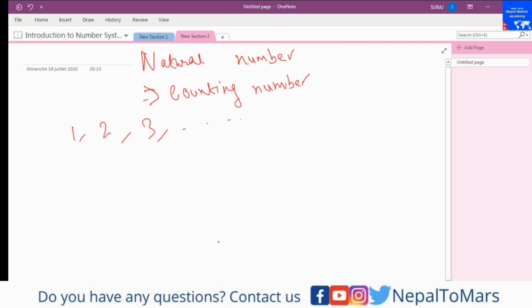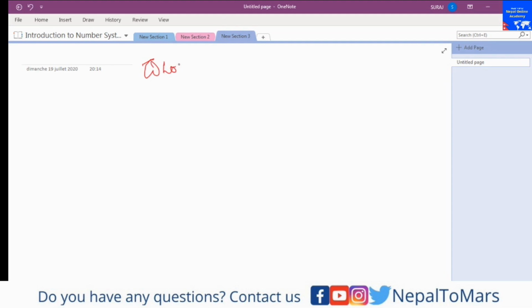After that, we have whole numbers. So what is a whole number? As I said, in the natural numbers we start with 1, 2, 3, but we also have something called 0. So when you start with 0 and then 1, 2, 3, this is a whole number. I hope you understand this. This is very easy.